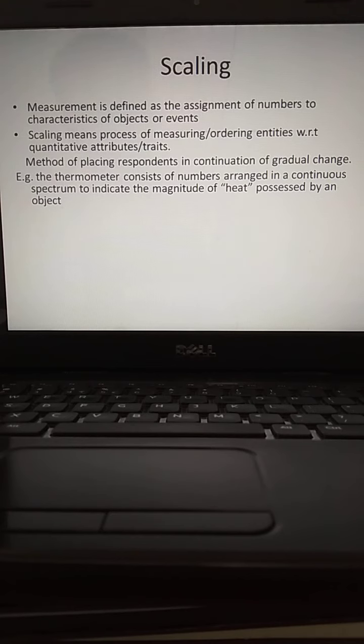What do you call that instrument? The thermometer. I think all of you have seen the thermometer. If you see the thermometer, small divisions would be there. Degrees Celsius, understand? Based upon that, what is the body temperature, whether fever is there, low fever is there, high fever is there, one can gauge, one can measure. So what do you call that way of measuring? Scaling. That instrument is known as a scale. So here the Fahrenheit or else the Celsius, different scales. Okay.